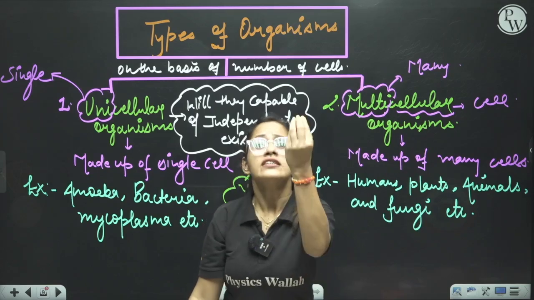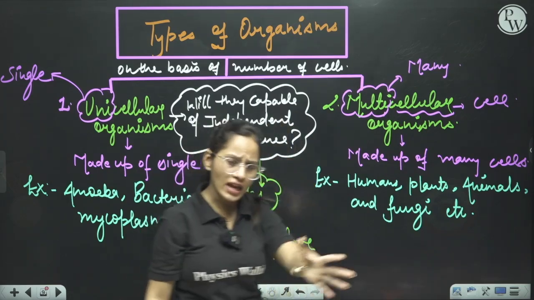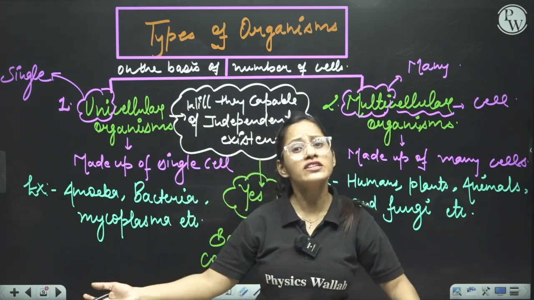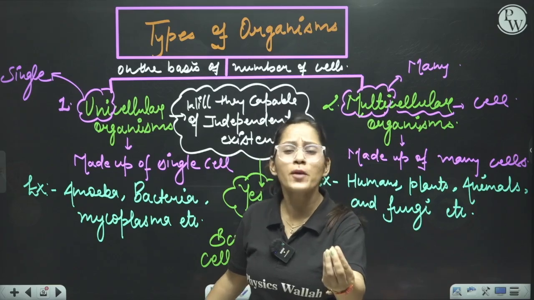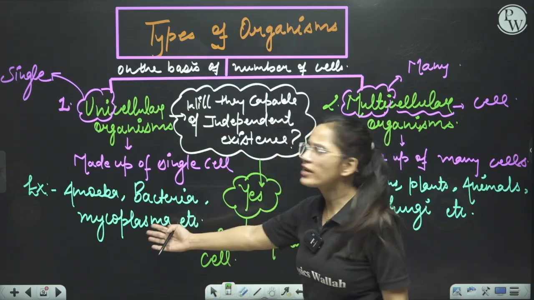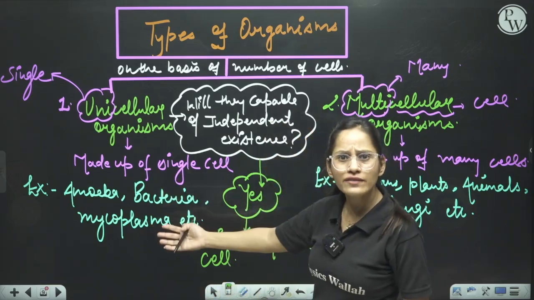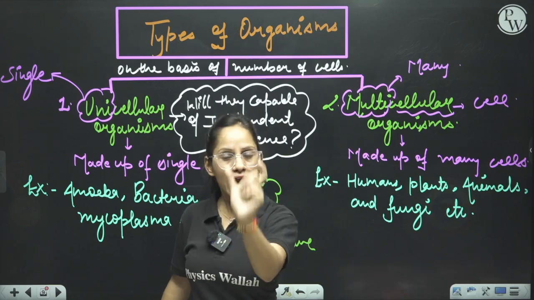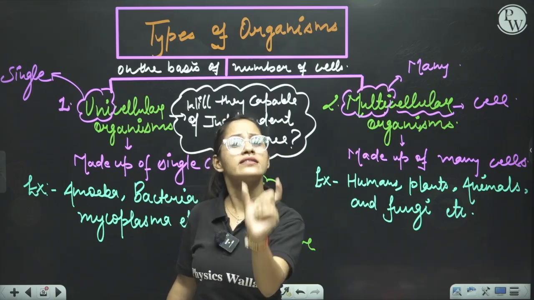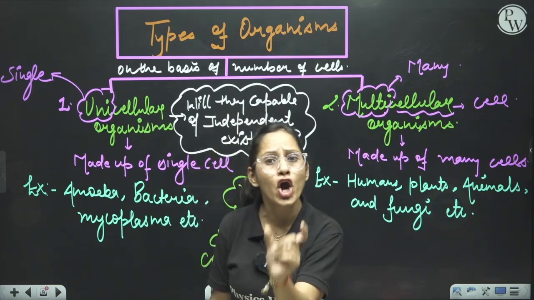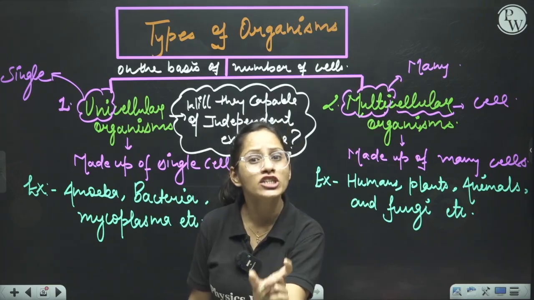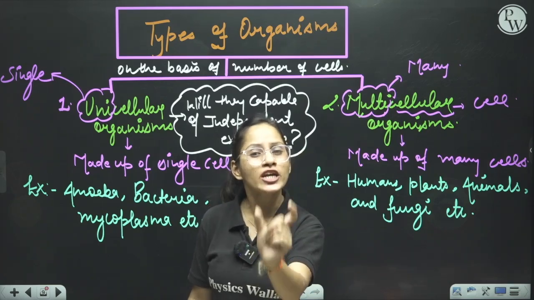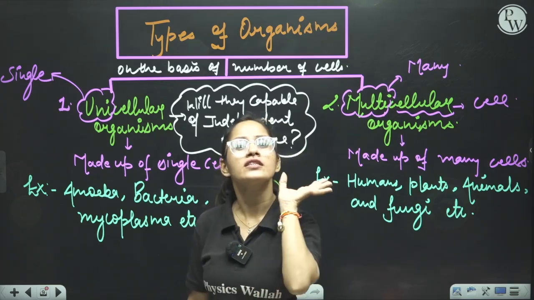They are made up of cell. And to be living and to be in the living state, cell is important, as I told you. So they have a cell, and a single cell is enough to perform all the necessary functions which keep an organism in the living state.